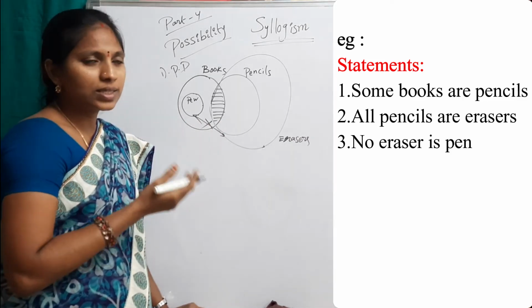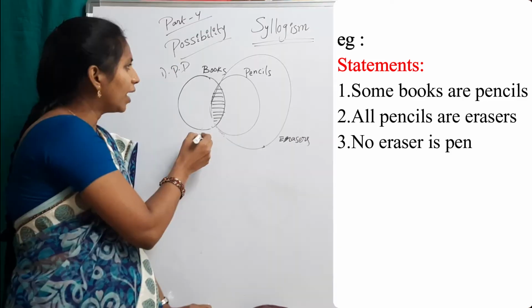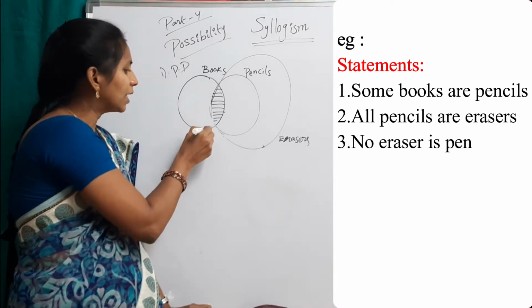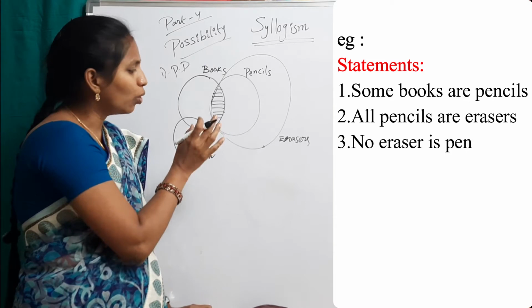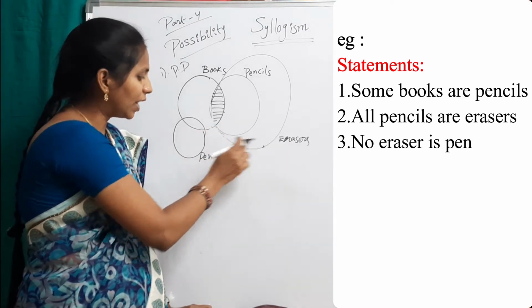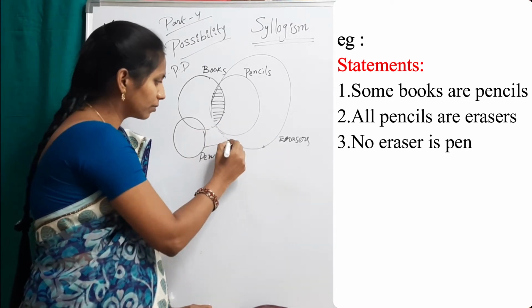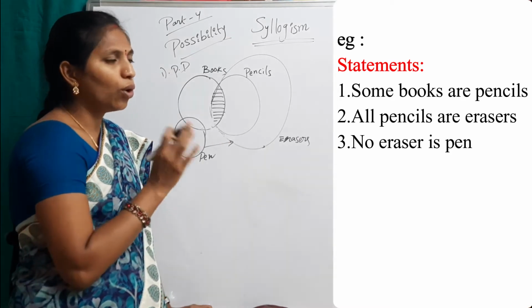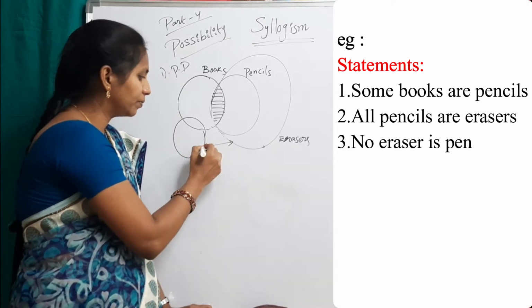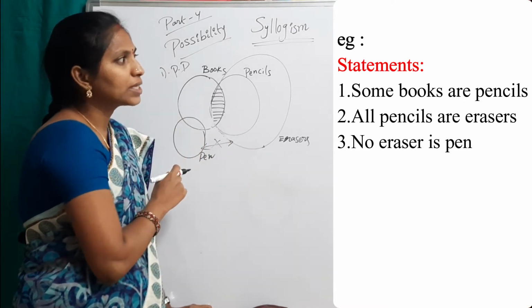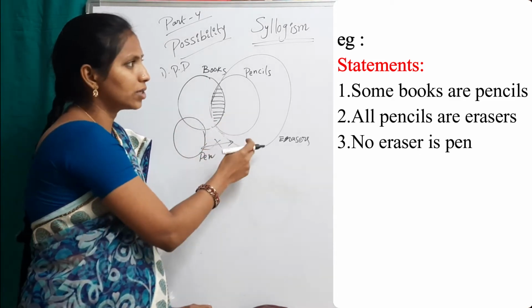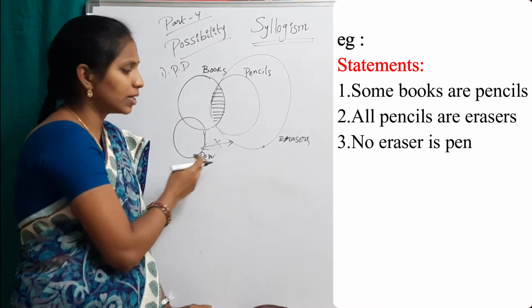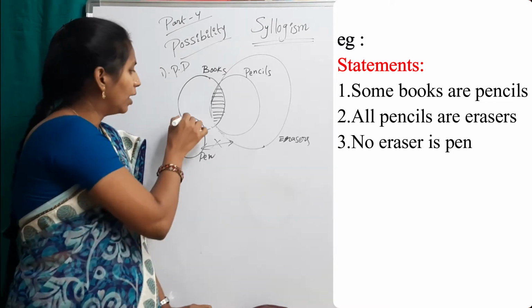Now see the second possible diagram. I can draw the pen circle here. This is a pen. There is no relation between erasers and pen, which means no eraser is pen. And the first statement, some books are pencils, is okay. All pencils are erasers, okay. And the third, no eraser is pen, is also okay.